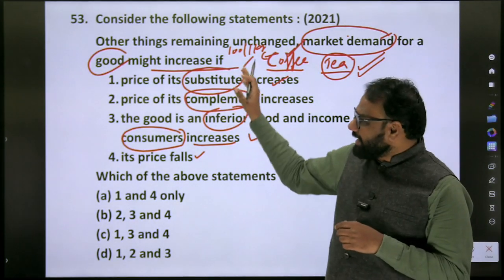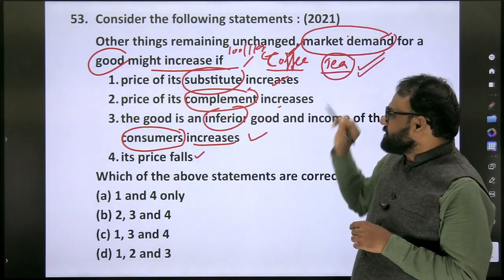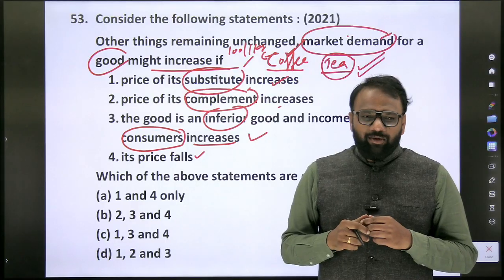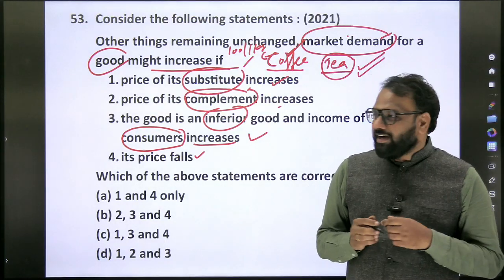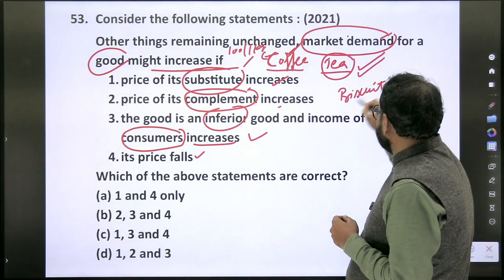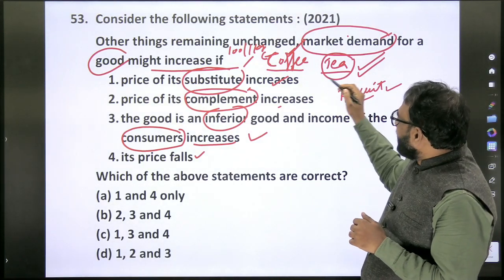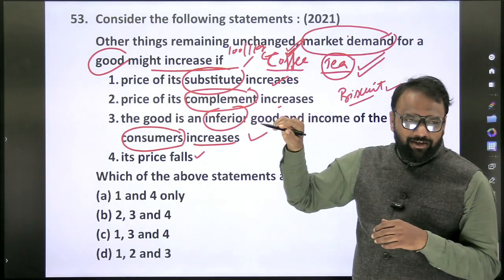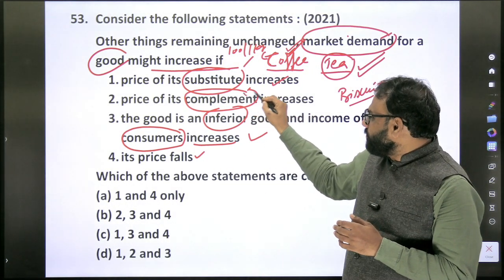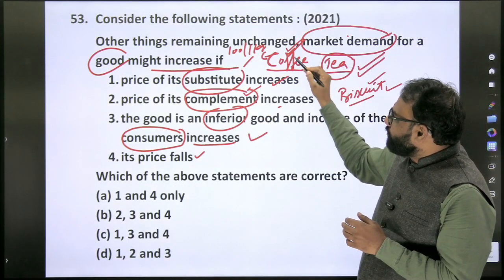We need not necessarily take the same examples for all the statements. Price of its complement increases. So what is the complement of tea and coffee? Biscuit. We can consider biscuit as a complement. The statement says market demand for coffee will increase if the price of its complement increases. So the biscuit price is increasing, hence coffee demand will increase.